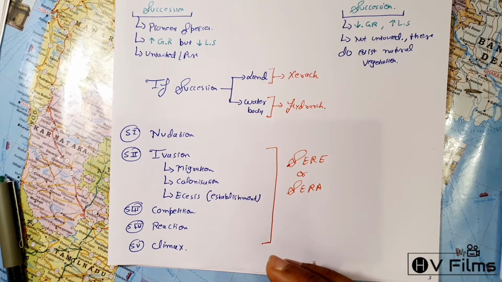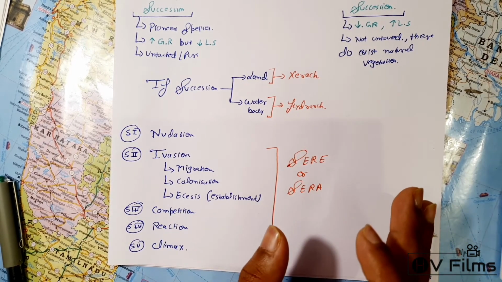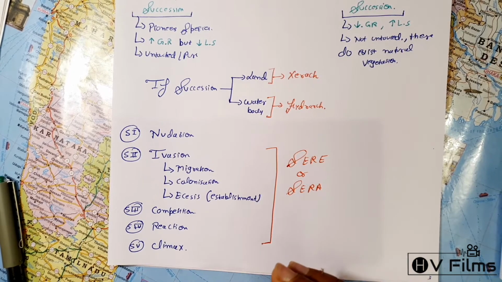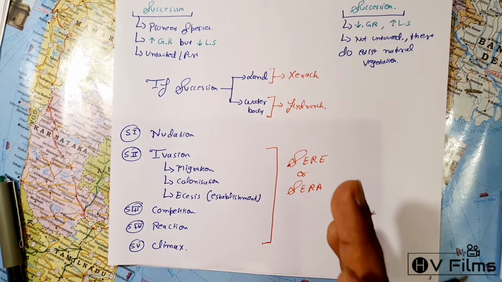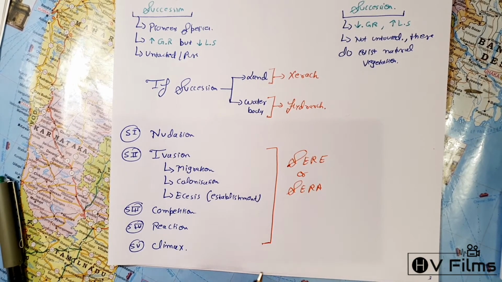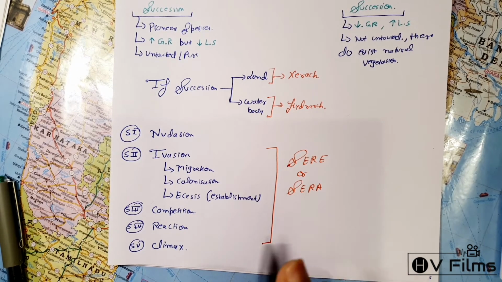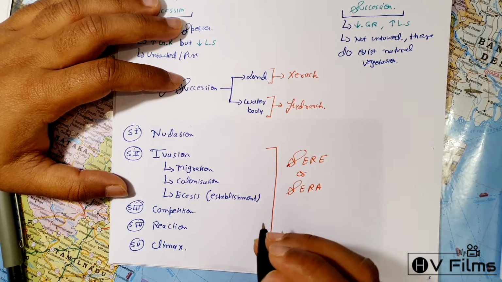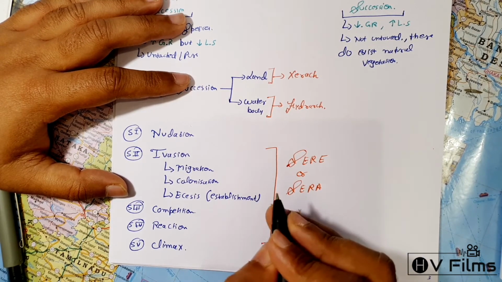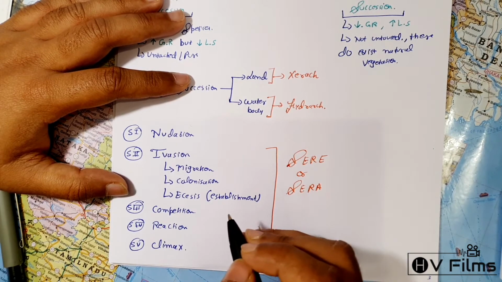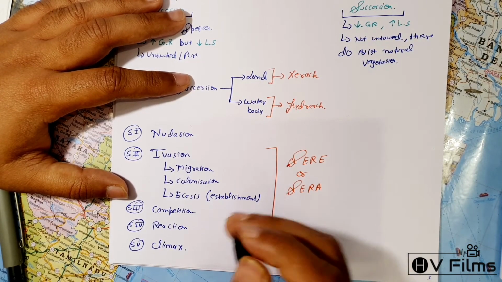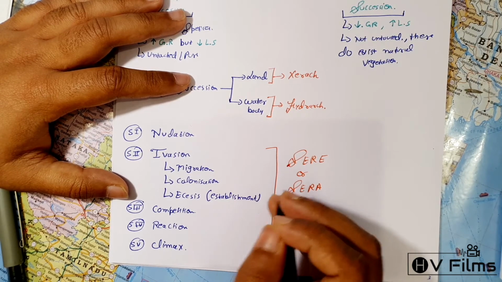If no soil is destroyed, that is called primary. If soil formation has already taken place, that is called secondary. So this is all about ecological succession. I want to share one more example: the lithosere, which is an example of xerarch, because when a lithosere develops, it occurs through four stages: first crustose lichen, then herbaceous and shrubby, and finally the woodland stage.